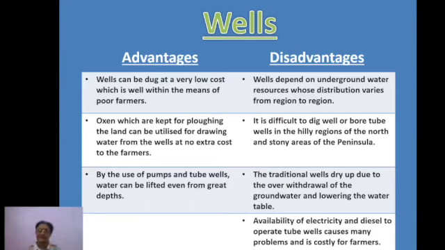Then, suppose the last point of the disadvantages, if you take it that way, if we want to use any pumping set over the wells to take out water, for that purpose also electricity is required, and the farmers will have to spend money for that. Okay, so it will be an extra burden on the farmers. So these are the disadvantages.